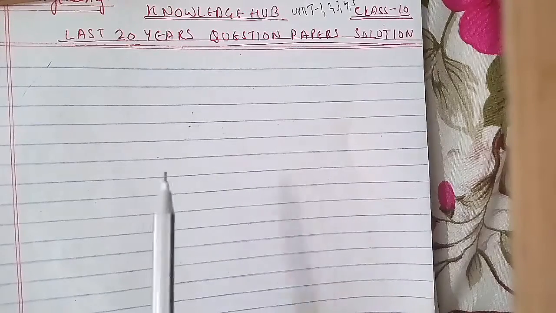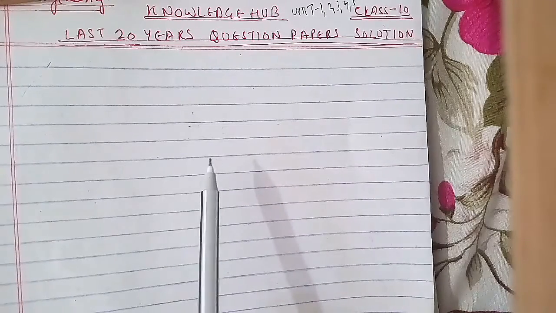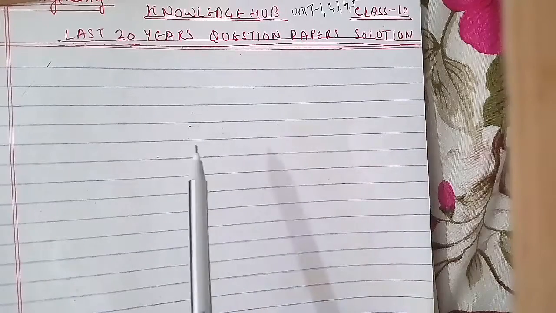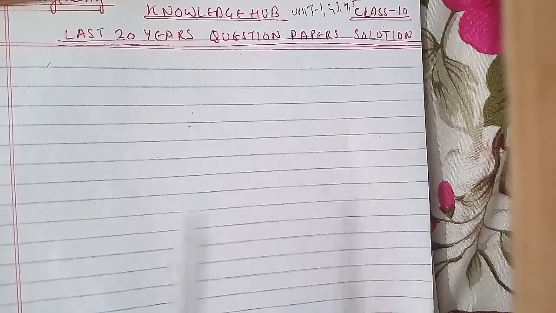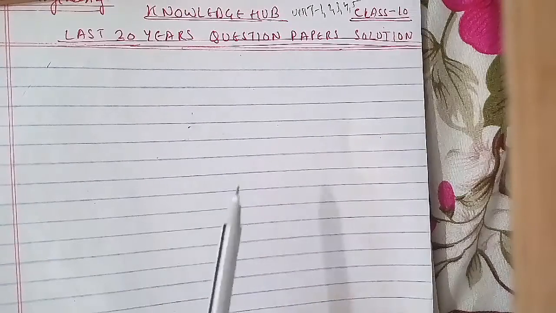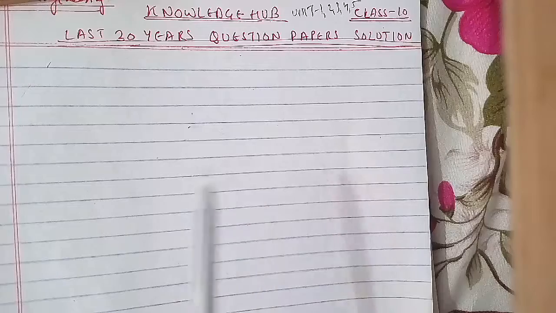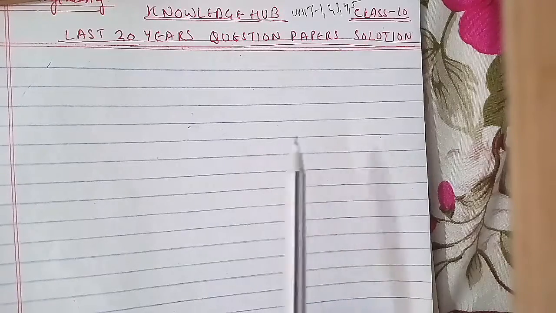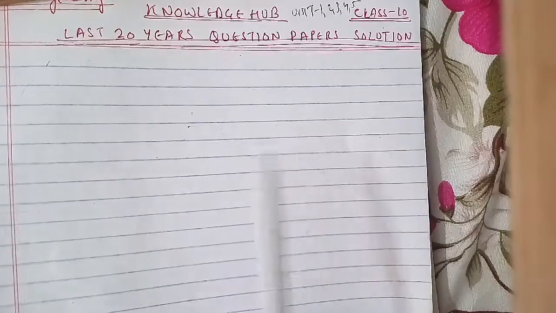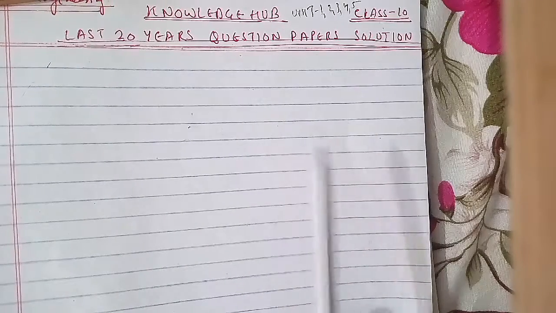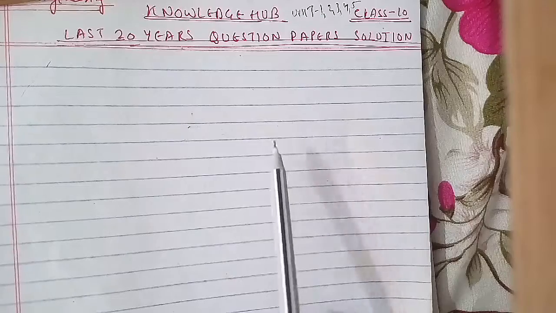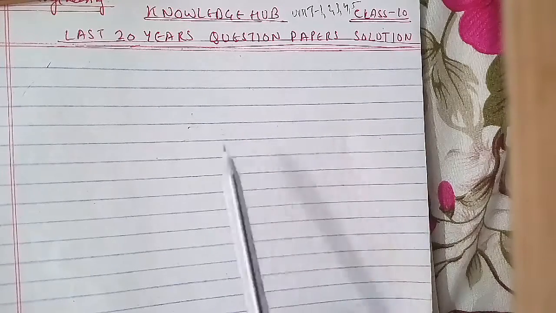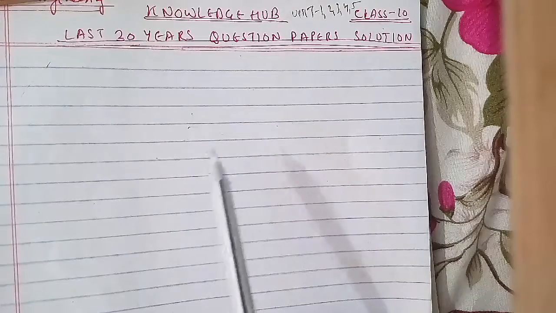Another question that we had discussed: for the following C program, estimate the Halstead's length and volume measures, and compute the size with the LOC measure. For example, a program to calculate the GCD of two numbers: int computeGCD(x, y), int x, y; while x not equal to y, if x is greater than y then x = x - y, else y = y - x; return x. We had done this in unit 3.